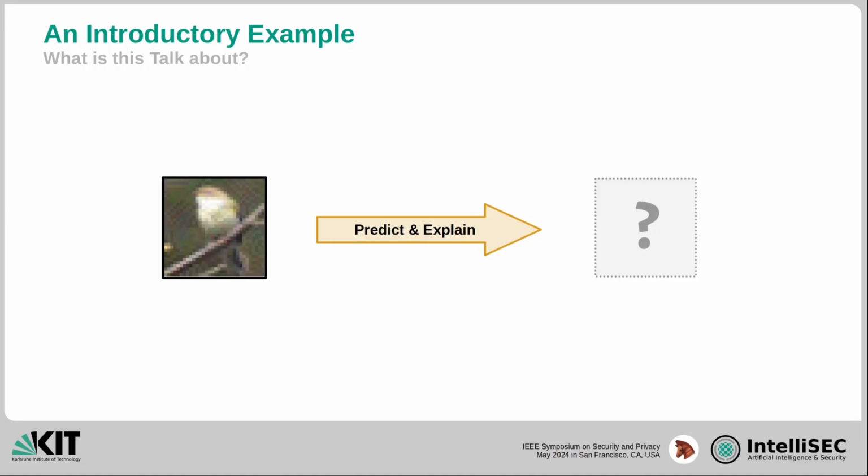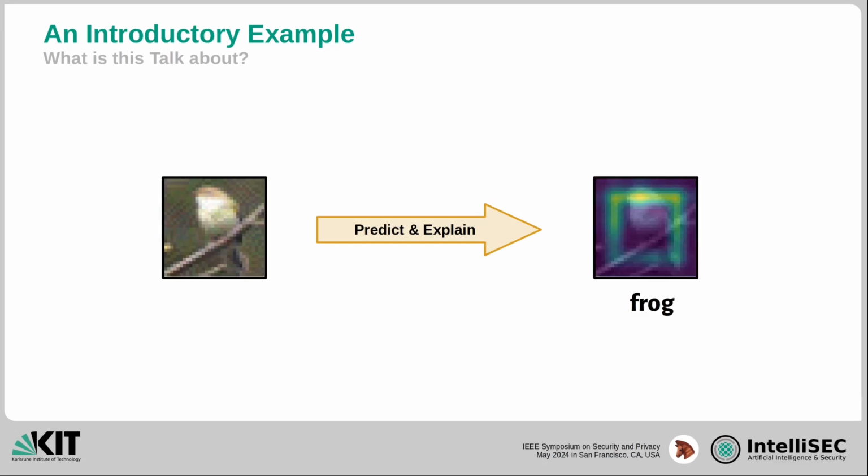I want to start this presentation with an example. Let's consider this image of a bird. Can you guess what the prediction and the explanation of this photo might look like? It is a frog, and the explanation is this square. This cannot be correct. You might have figured out that this is an adversarial example. You can also see it in the noise in the input.